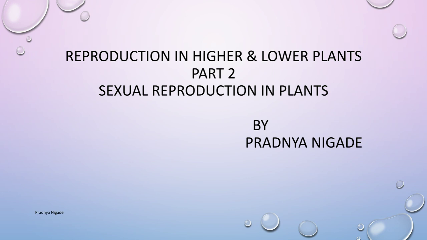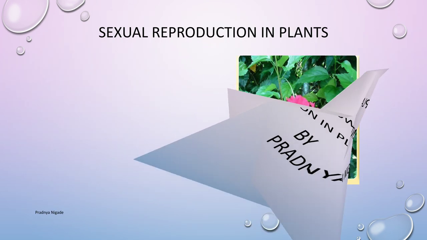In the previous video of this chapter, we have seen reproduction, the two types of reproduction, that is asexual and sexual reproduction, their comparative account, as well as the various modes of asexual reproduction. Now, in this video, we are going to start with the details of sexual reproduction and the development of male gametophyte. So, let's start with sexual reproduction.